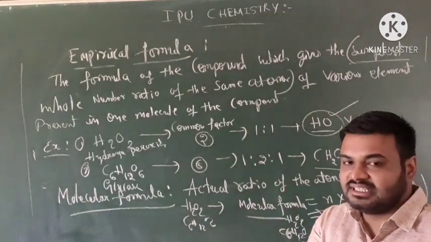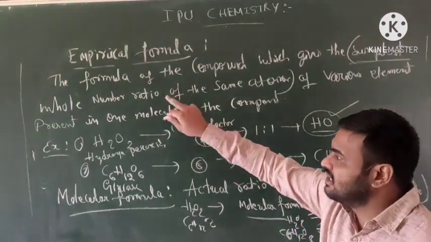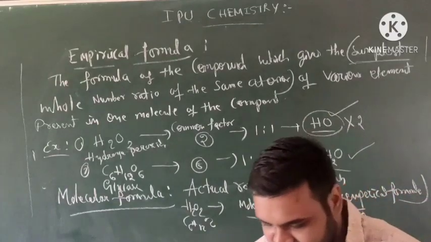Clear, students? Let me discuss one problem, then write the molecular formula and empirical formula.